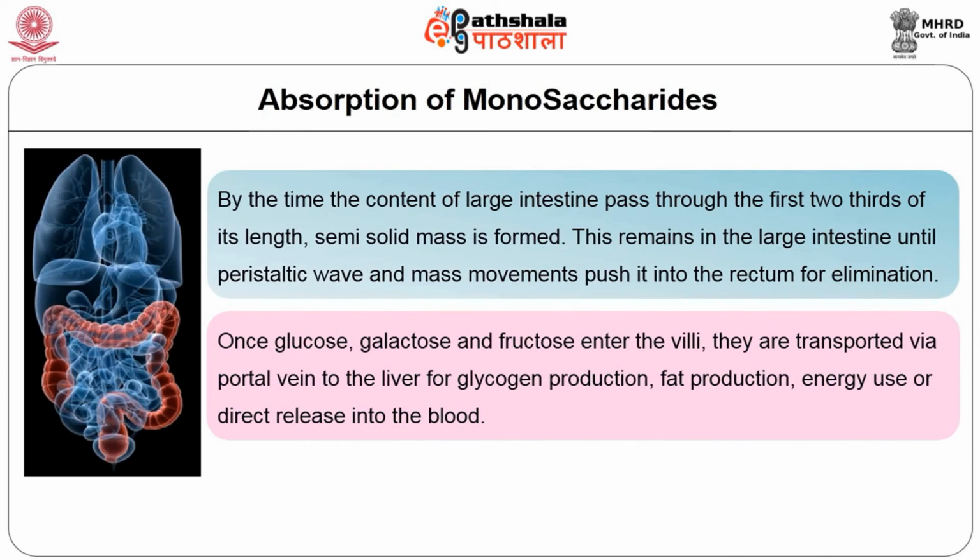Once glucose, galactose and fructose enter the blood, they are transported via the portal vein to the liver for glycogen production, fat production, energy use or direct release into the blood.